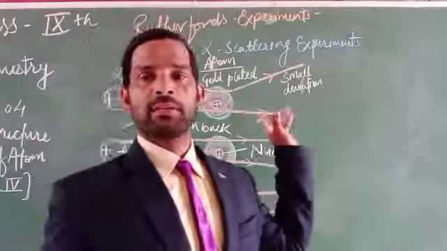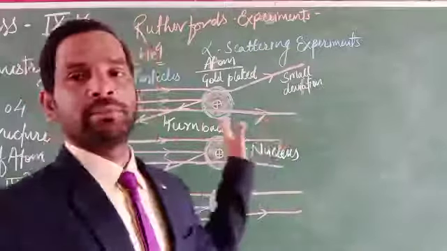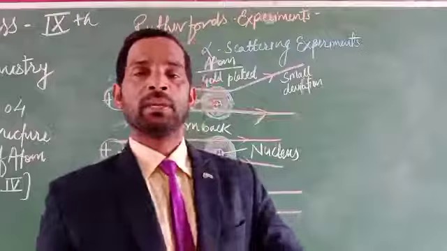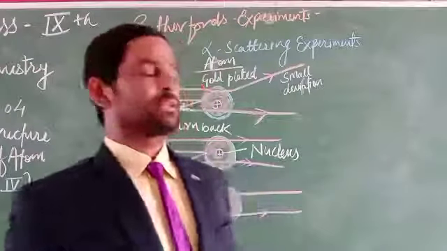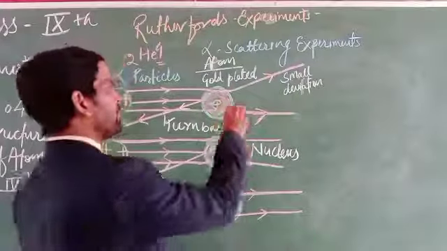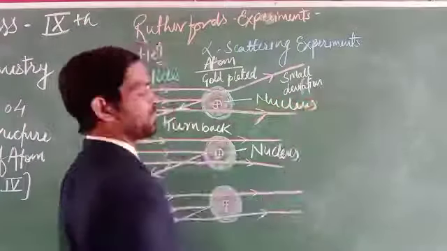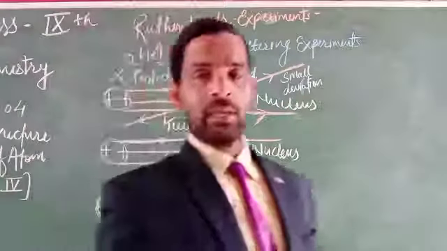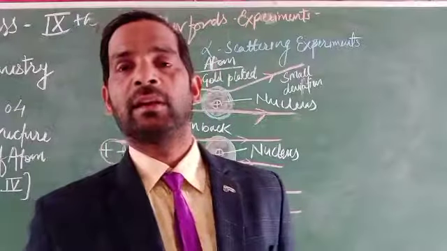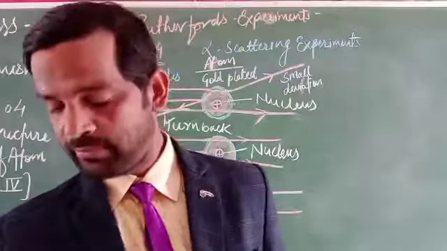Why? Because deviations happen, and there is a complete turn back of the rays. So it is proved that there is a nucleus, a positive charge, present. That one is called what actually? Nucleus. So the Rutherford experiment proved that there is a nucleus in the center of the atom.